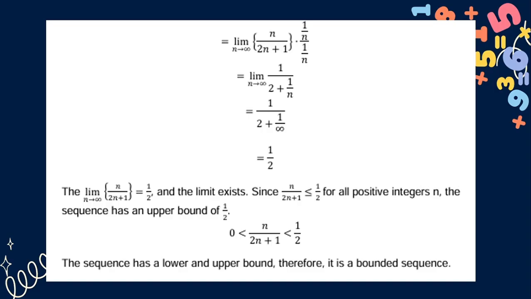So the limit of n over 2n plus 1 as n approaches infinity is equal to 1/2, and the limit exists. Since n over 2n plus 1 is less than or equal to 1/2 for all positive integers n, the sequence has an upper bound of 1/2. So n over 2n plus 1 is greater than 0 and less than 1/2. So the sequence has a lower and upper bound, so therefore it is a bounded sequence.